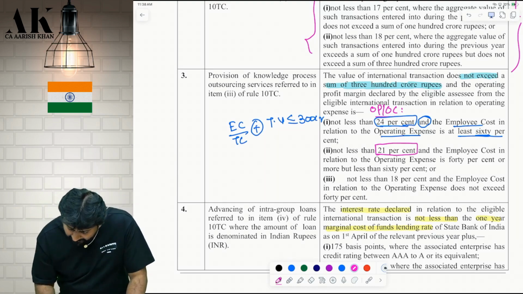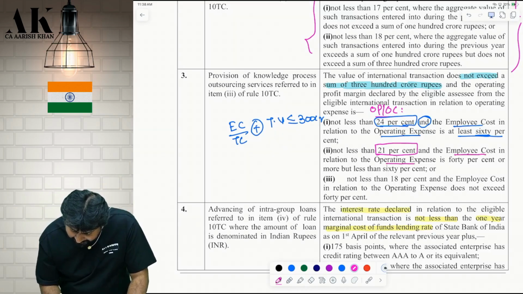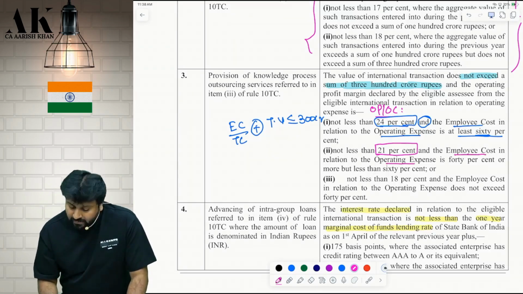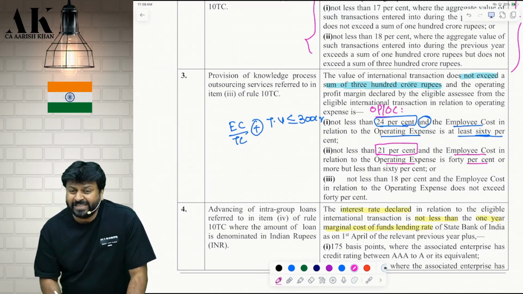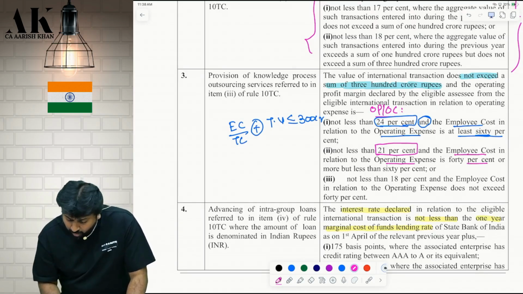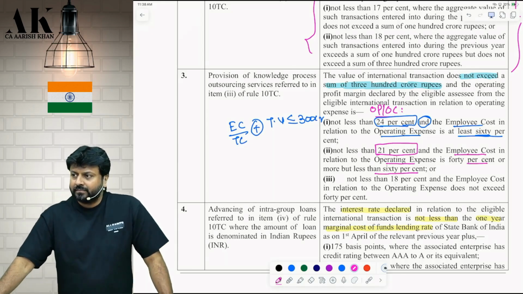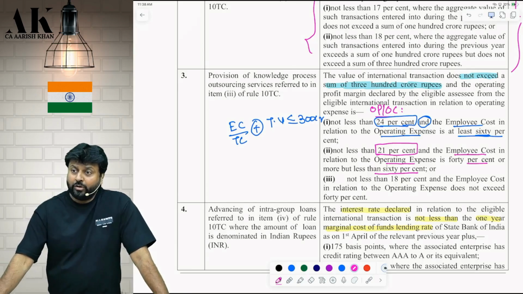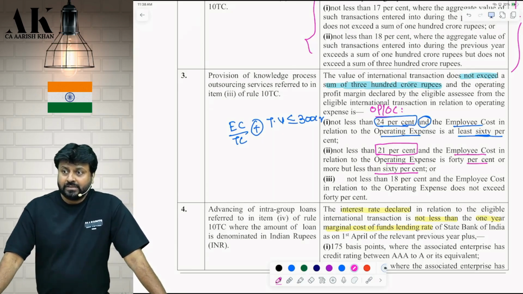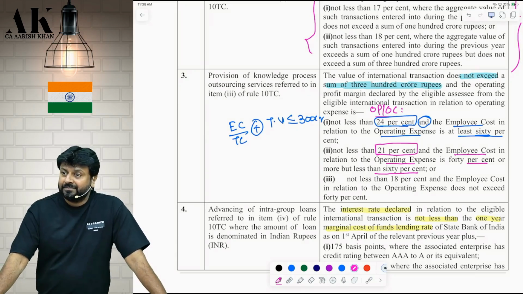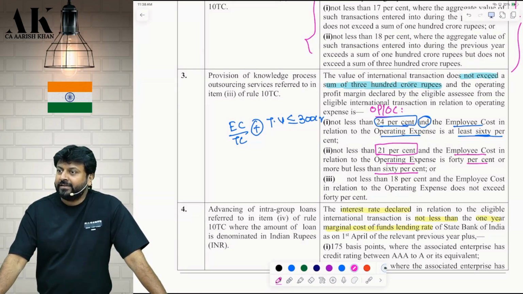But for that, your employee cost in relation to operating expense should be how much? 40%? Tell me now, please. 40% or more, but less than 60%. Check, please. Is it clear? Check properly. Don't see the third point. I heard the first and second. First, it is 24, 60. Second, it is 21, 40, 60.